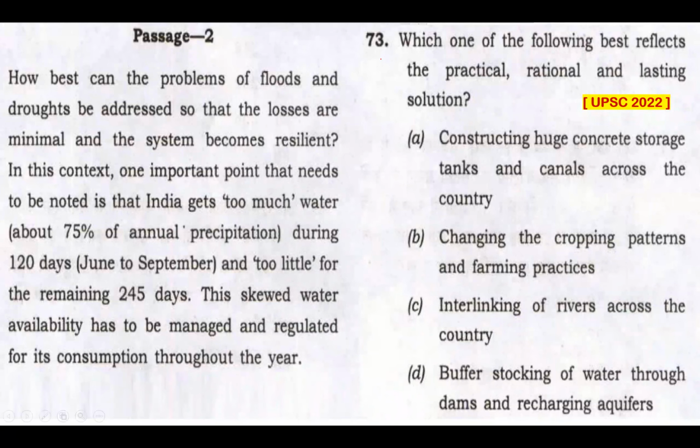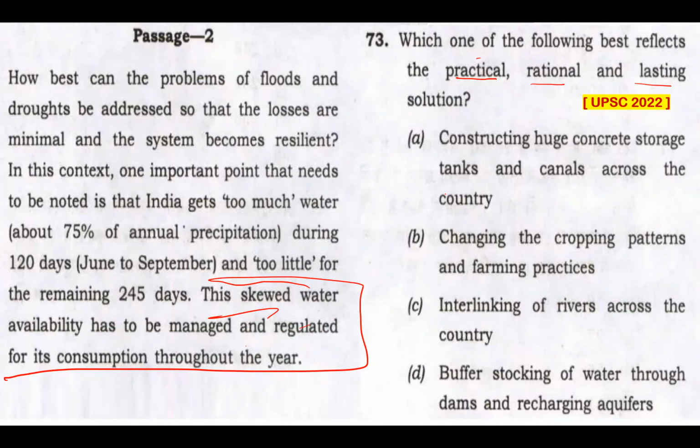And finally, we are at the last comprehension question from set A of CSAT 2022 question paper. Question 73, please read this. Which one of the following best reflects the practical, rational, and lasting solution to a problem that is addressed in this passage? And this is the problem that is addressed in this passage: the skewed water availability that has to be managed and regulated for its consumption throughout the year in a sustainable manner. Let's look at the options.